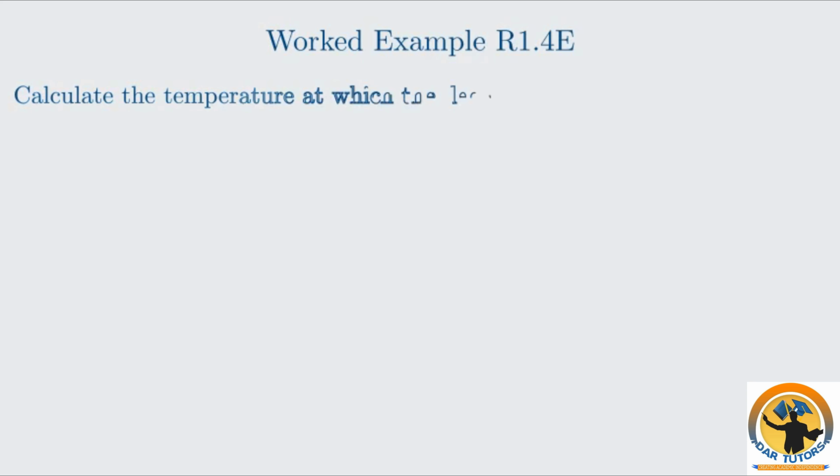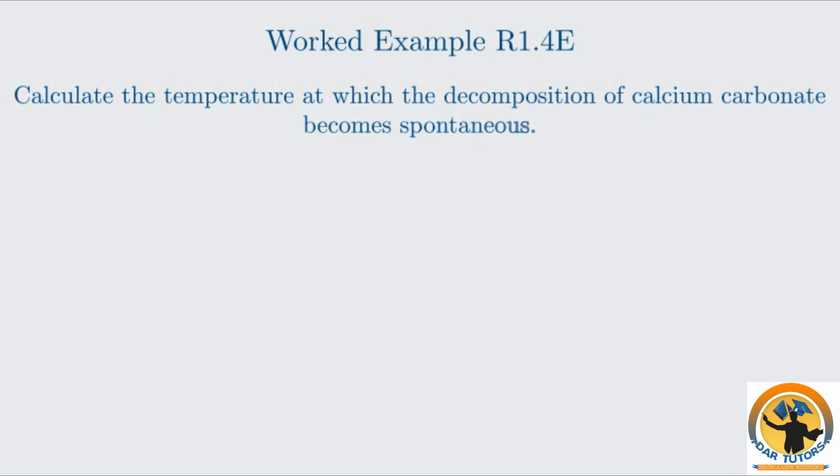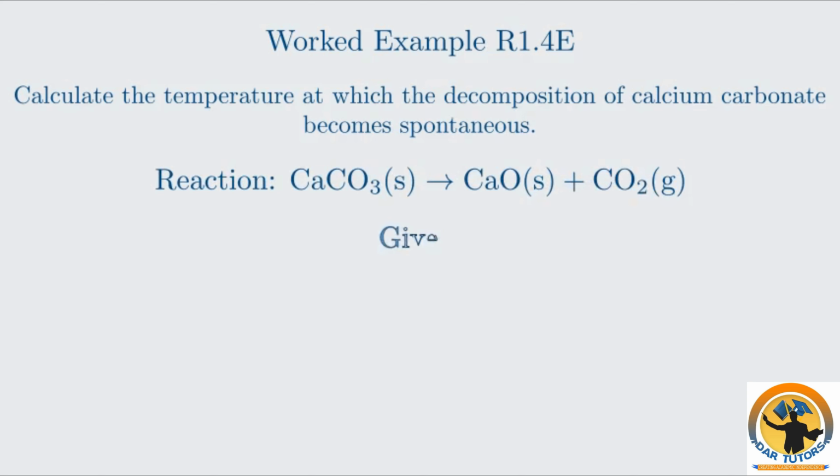Let's put this into practice with a calculation. We'll find the temperature at which a reaction changes from non-spontaneous to spontaneous. Consider the decomposition of calcium carbonate. This is the main reaction that occurs in a lime kiln to produce quicklime, calcium oxide. Here is the reaction and the given data.